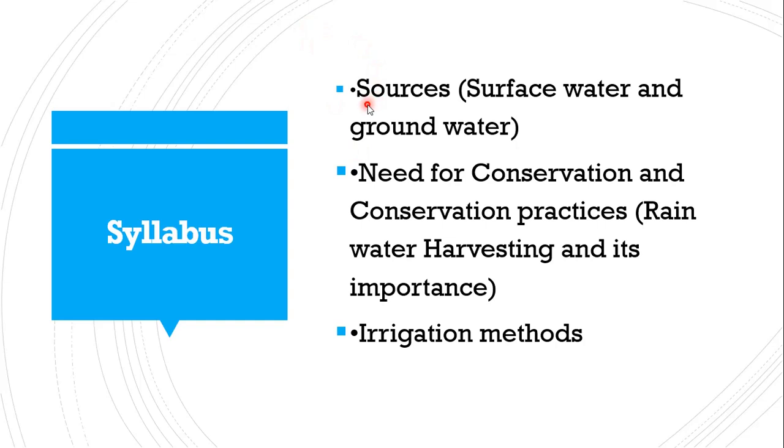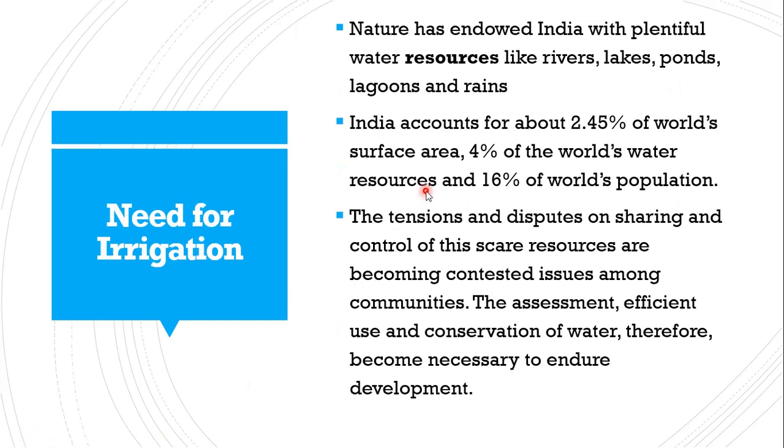As per the syllabus, we have to learn sources of water. Under sources of water: surface water, groundwater, need for conservation, why we should conserve water, and various conservation practices. In that, rainwater harvesting we have to insist and learn, the importance of rainwater harvesting, and different methods of irrigation. So this is our ICSE syllabus, and we'll move accordingly.